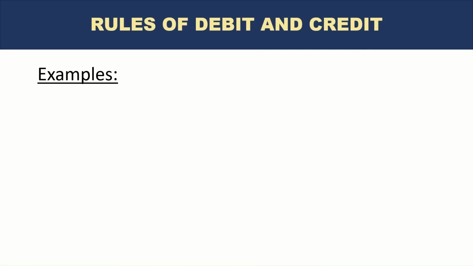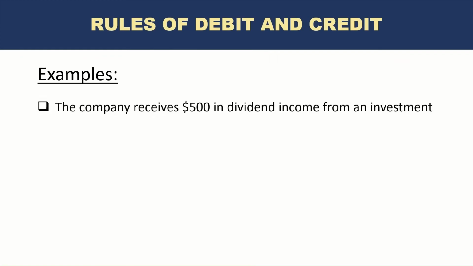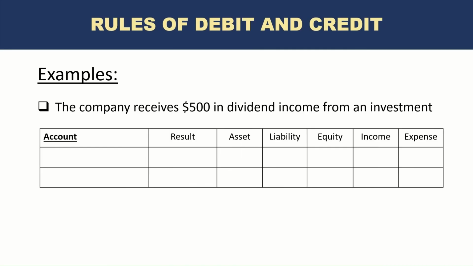Let's take a look at our next example. So the company receives $500 in dividend income from an investment. Okay, maybe we skipped a transaction where the company would have invested in another company as their investment. But let's say the company had invested in another company and now they have received dividend on that investment. What are the accounts that will be impacted? One, again, we know is cash because the company has received $500. What is the other one?